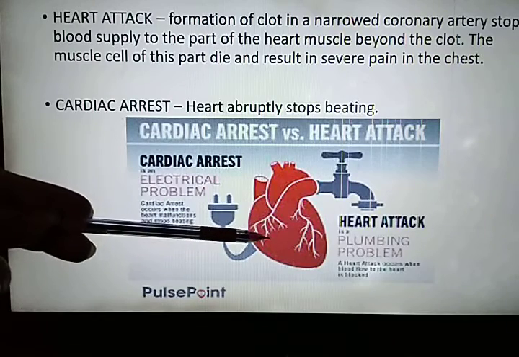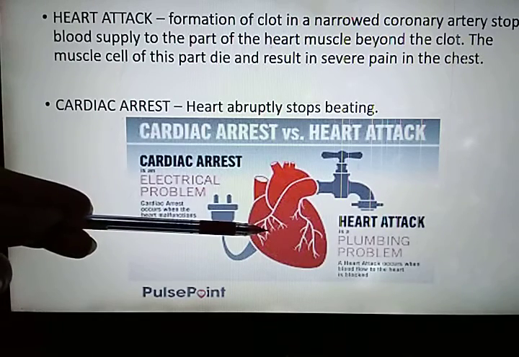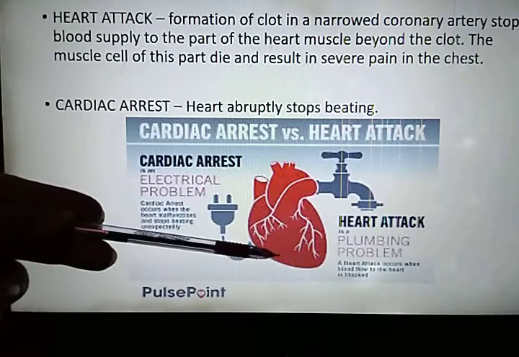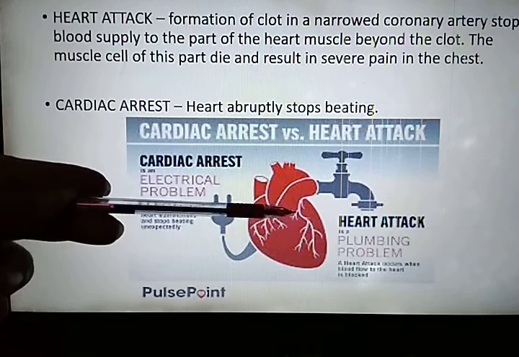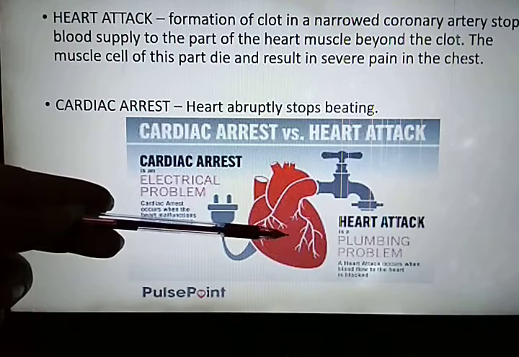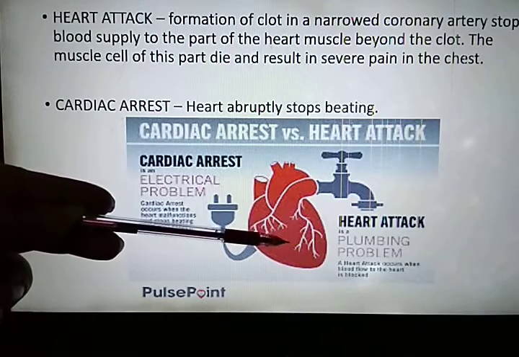Whereas in heart attack, due to clot formation in the arteries, blood will not be supplied to the heart muscles, due to which death of heart muscles takes place and the heart will not be able to pump the blood, which can lead to severe pain in the chest and can cause death of the person.